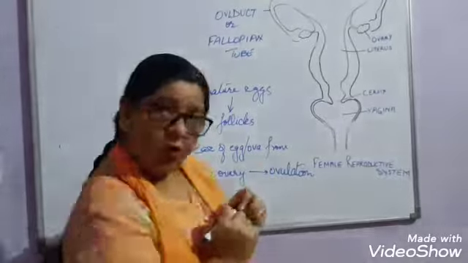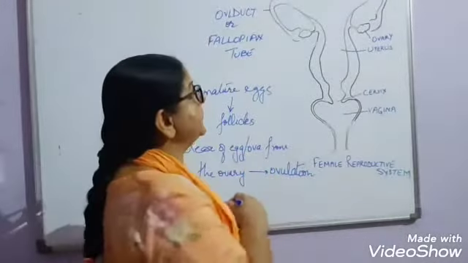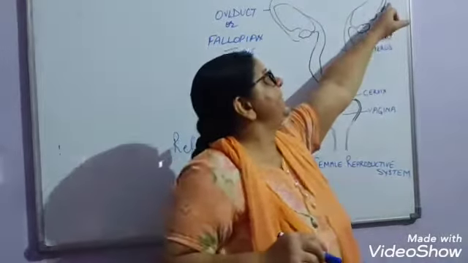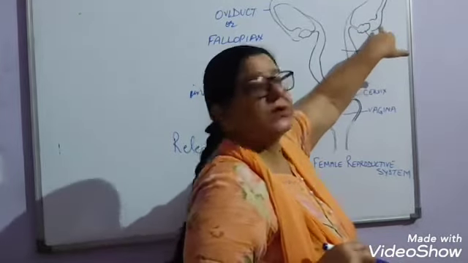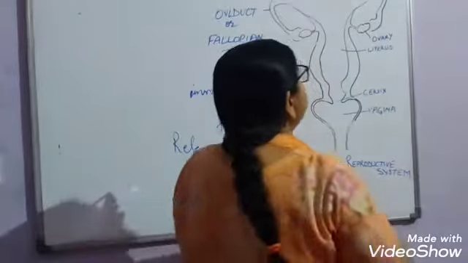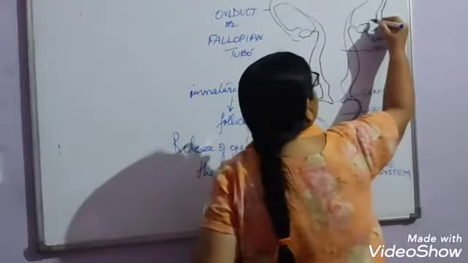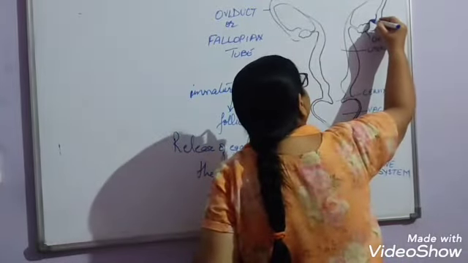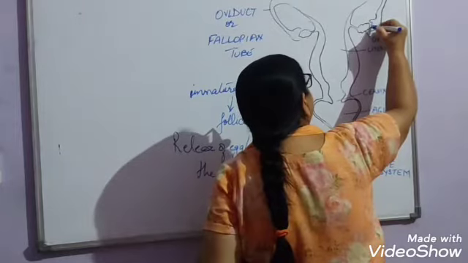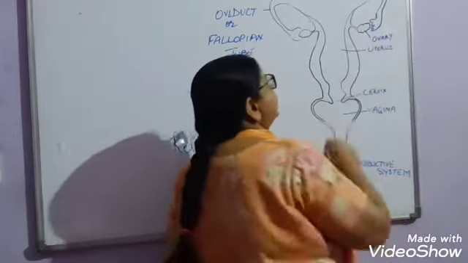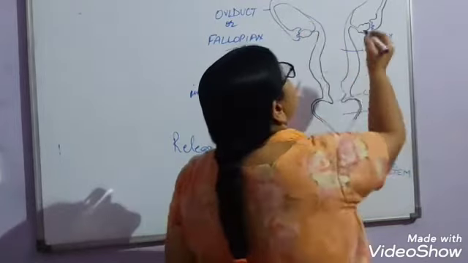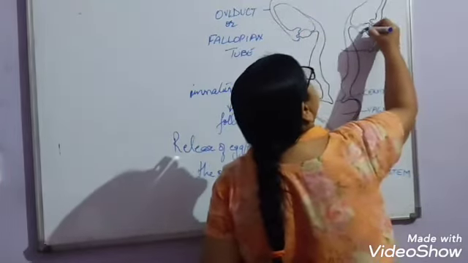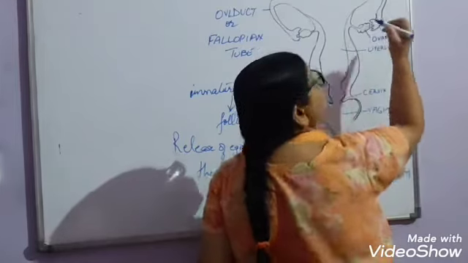After ovulation has taken place, this fallopian tube, it is present just outside the ovary, and here it has some funnel-shaped openings like this, on both sides. In the ovary many eggs are present.